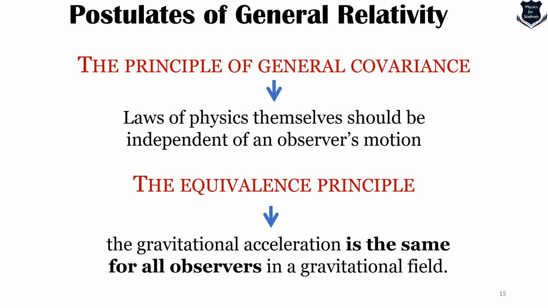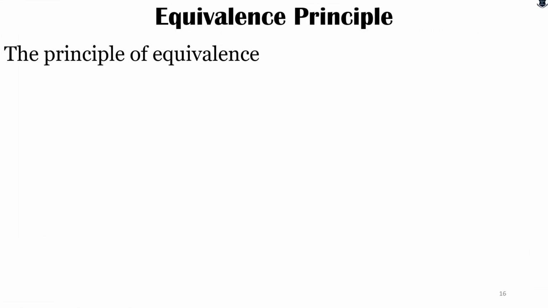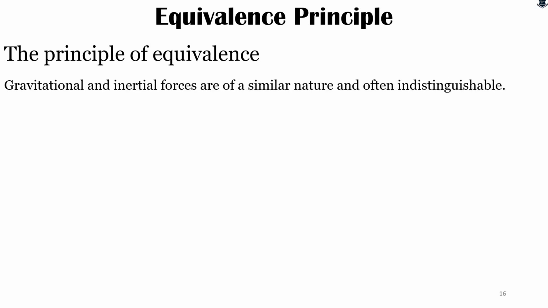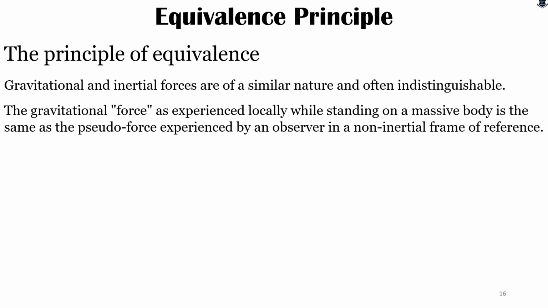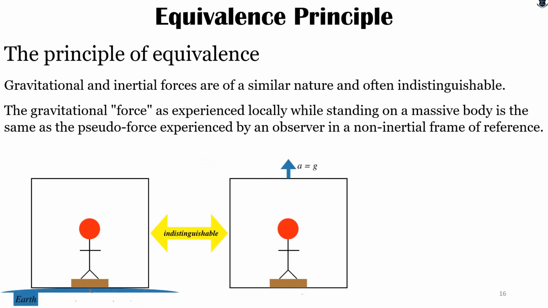Remember that we started this part of the video trying to find out what curvature is, and earlier we noticed, can we call gravity a force, because we are now looking at whether we can apply Newton's law in general theory of relativity. So here, the principle of equivalence says that gravitational and inertial forces are similar in nature and indistinguishable, and the gravitational force as experienced locally while standing on a massive body is the same as observed by an observer in a non-inertial frame of reference.